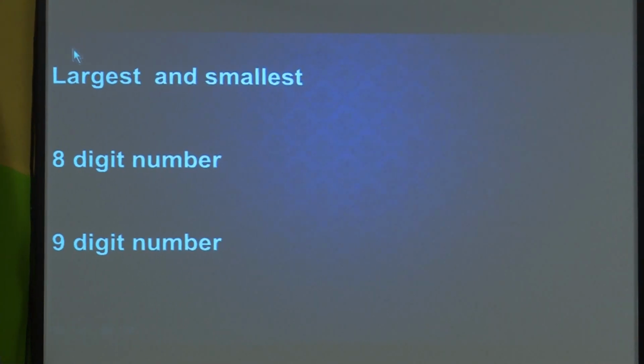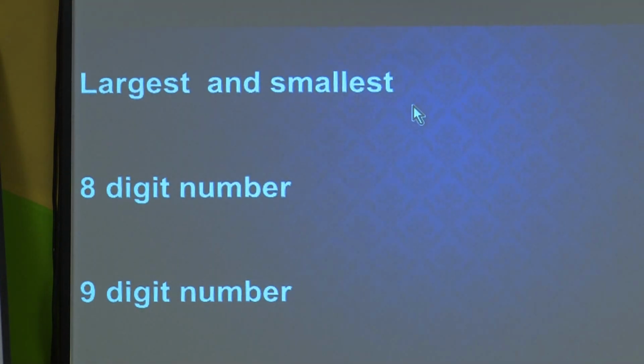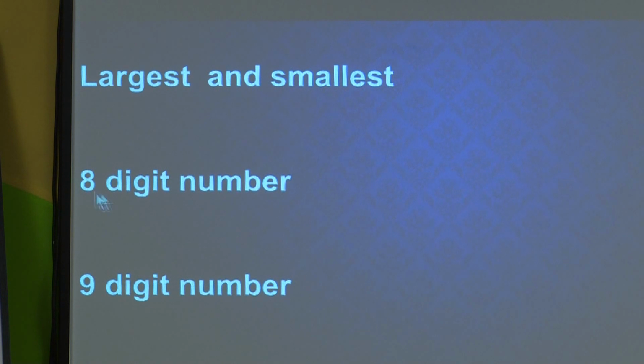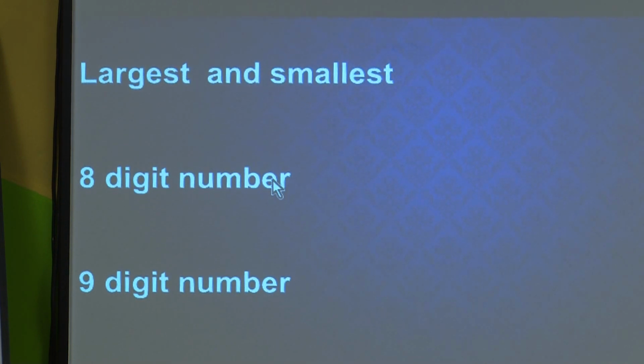Now very simple, that is the largest and the smallest. You know we had learned the largest number last year also, and this year also in the starting. In the previous class we had learned the largest 8 digit number, and we had given a trick to find out the smallest from the largest. So we will write the largest first.